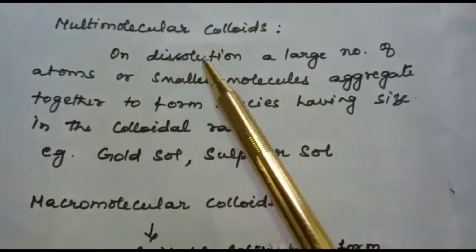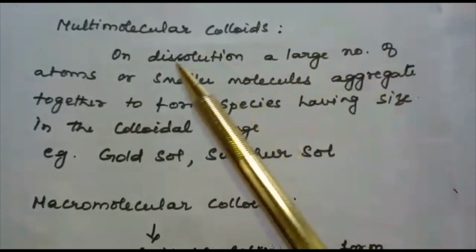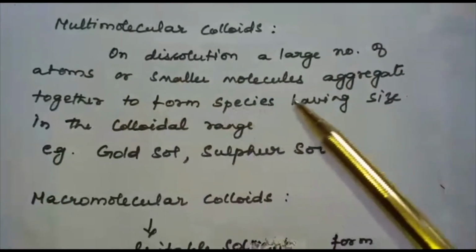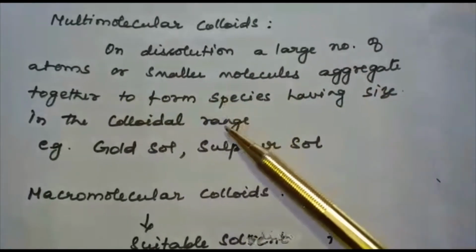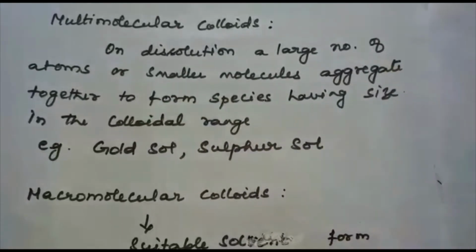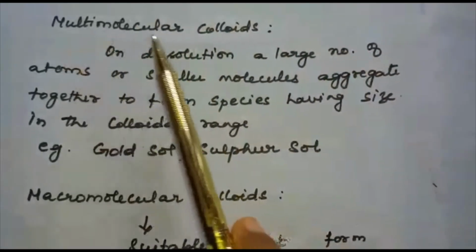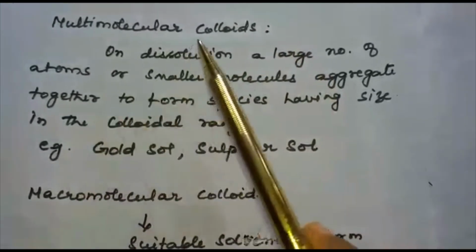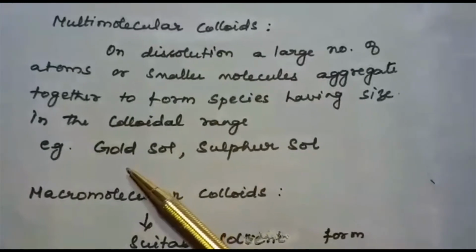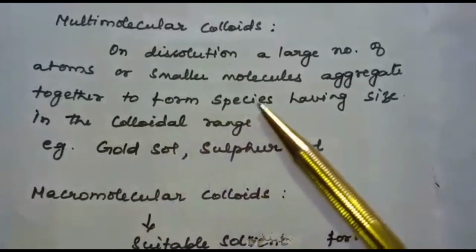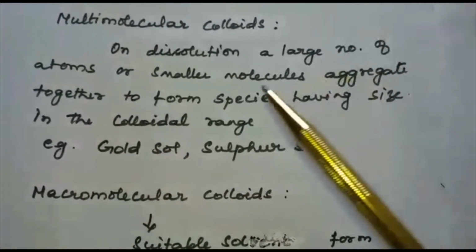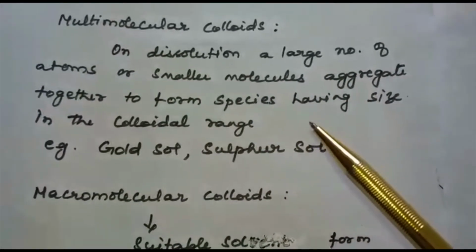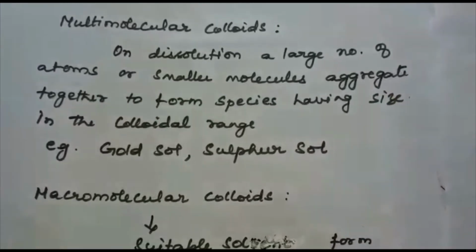Let's see what happens on dissolution. A large number of atoms or smaller molecules aggregate together to form species having size in the colloidal range. The species formed are known as multimolecular colloids. Examples are gold sol, which contains particles of various sizes having many atoms, and sulfur sol, which consists of particles containing 1,000 or more S8 sulfur molecules.